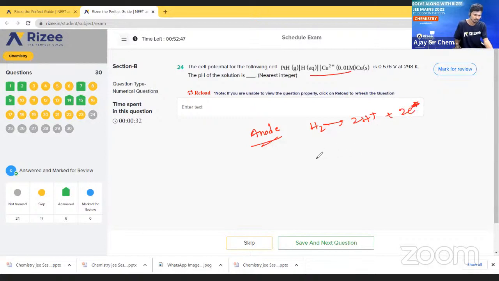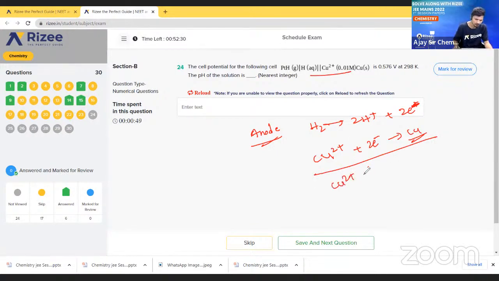And next, at the cathode, what will happen? Cu2 plus gains two electrons and forms Cu. So what is the overall reaction? Cu2 plus plus H2 gives 2H plus and Cu.